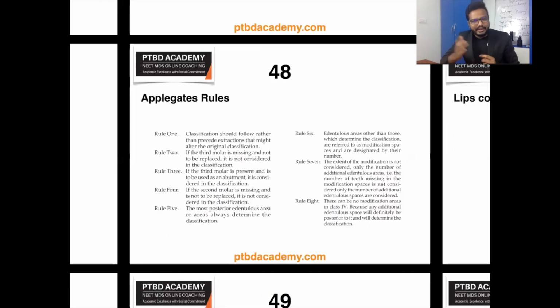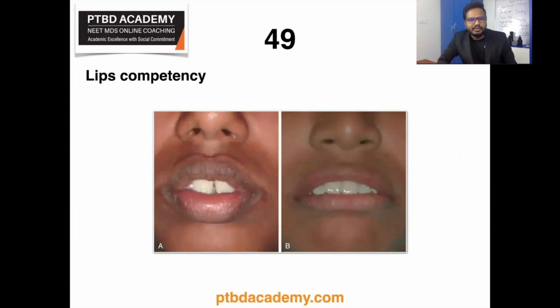Now let's move on to the next topic, lip competency. So you can find 2 illustrations. So let's review some information regarding the same. In both these cases, you can see a seal is not applied. I'm talking about the ability of the lips to cover the upper centrals. Right? So there is no competency. Let's review some information. Examination of lips at rest.